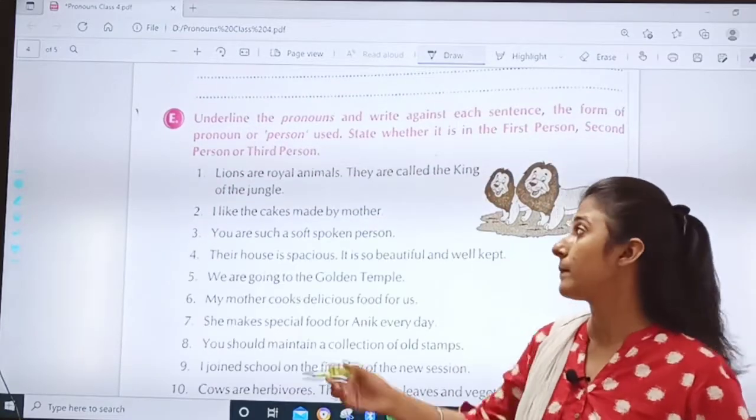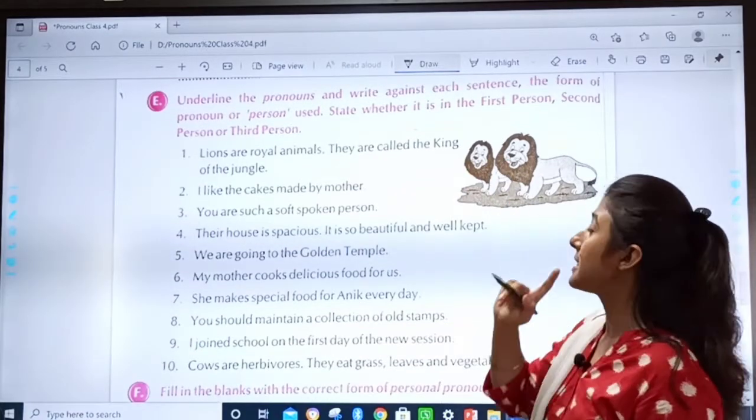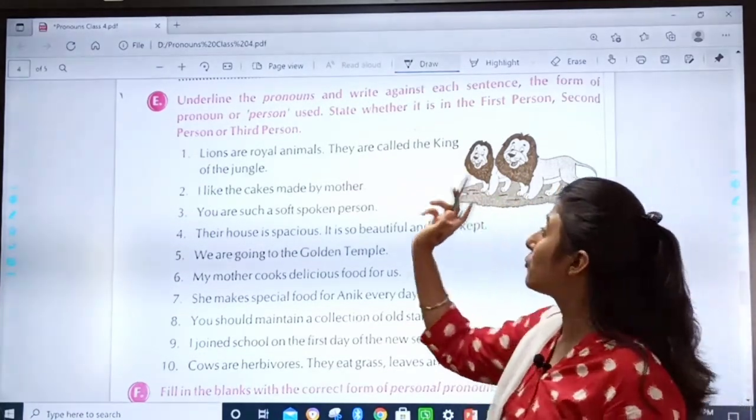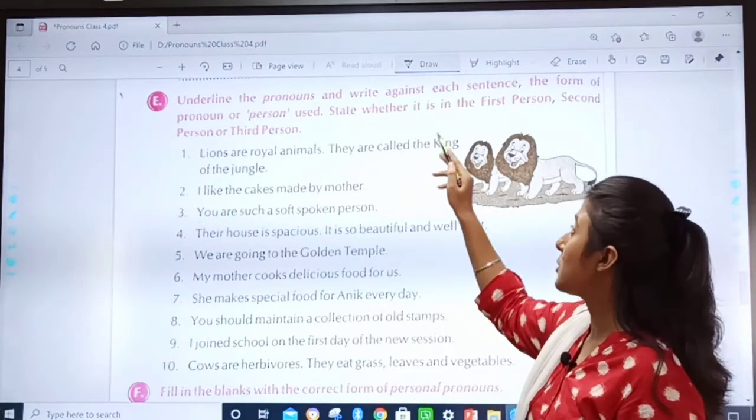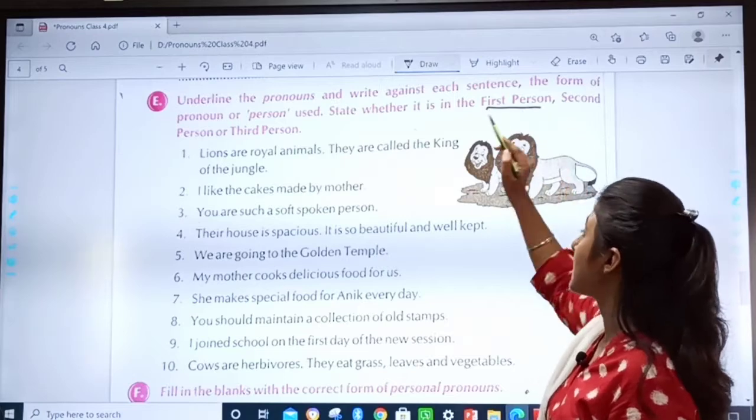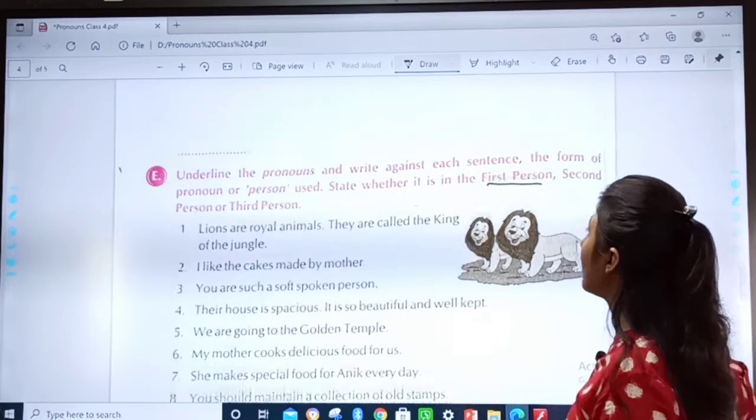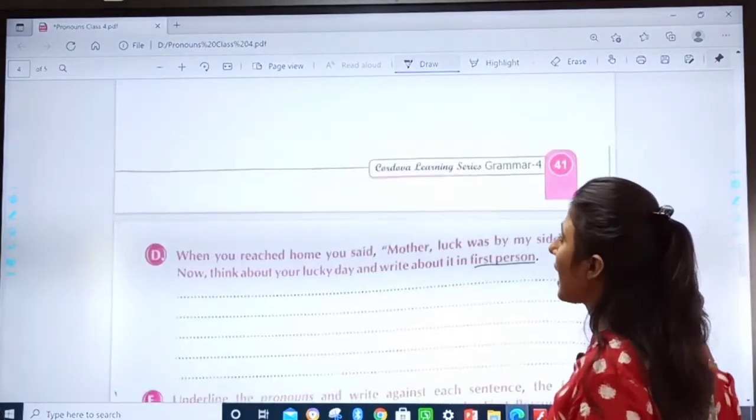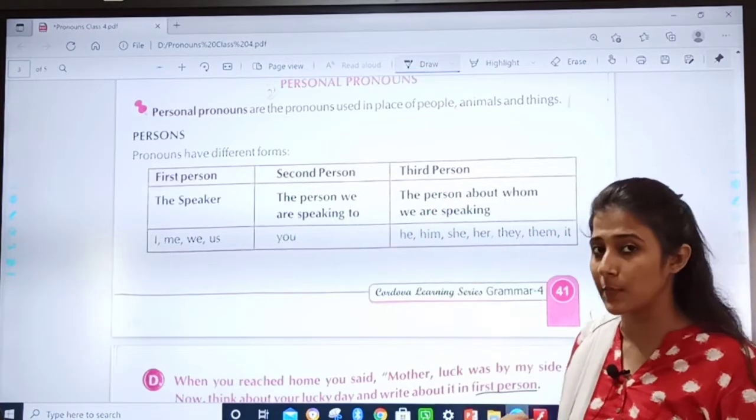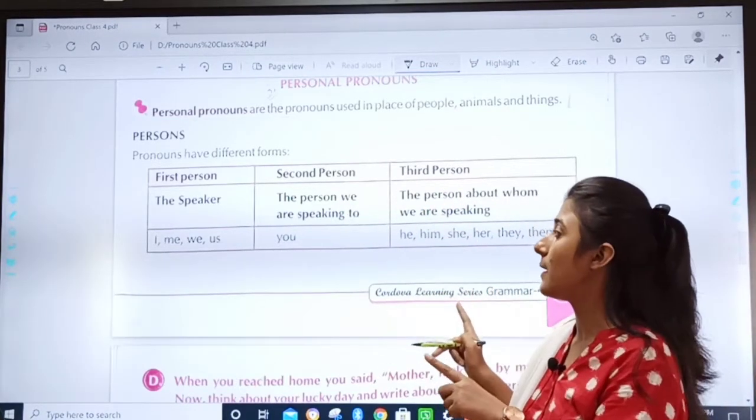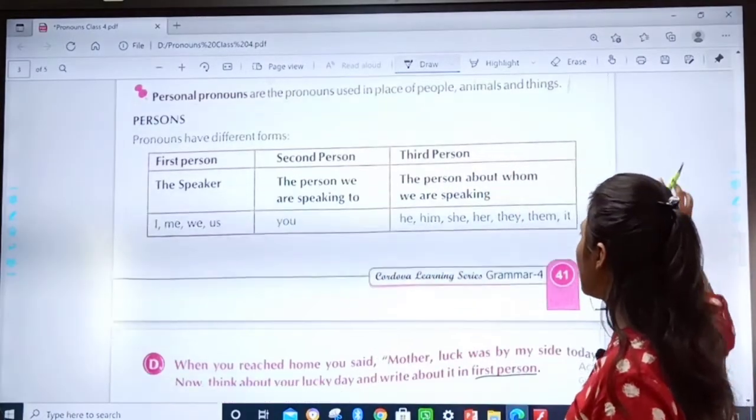Exercise E. Underline the pronouns and write against each sentence the form of pronoun or person used. State whether it is in the first person, second person or third person. See children, right now we studied our table of first person, second person and third person. So keeping this table in mind and these words, you have to solve the exercise.